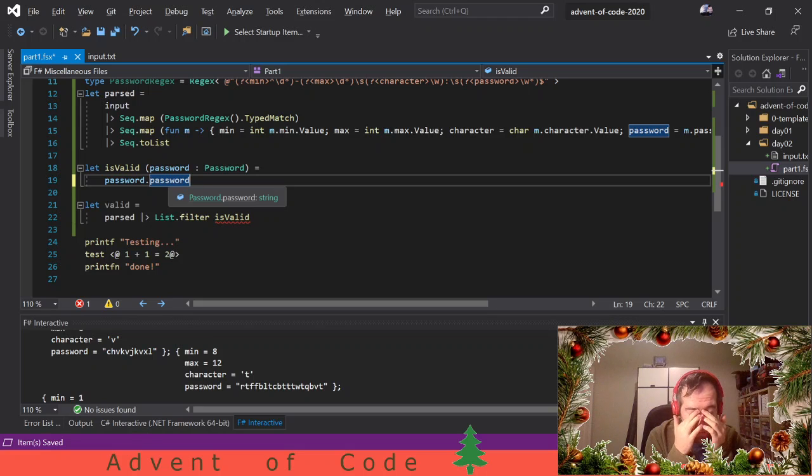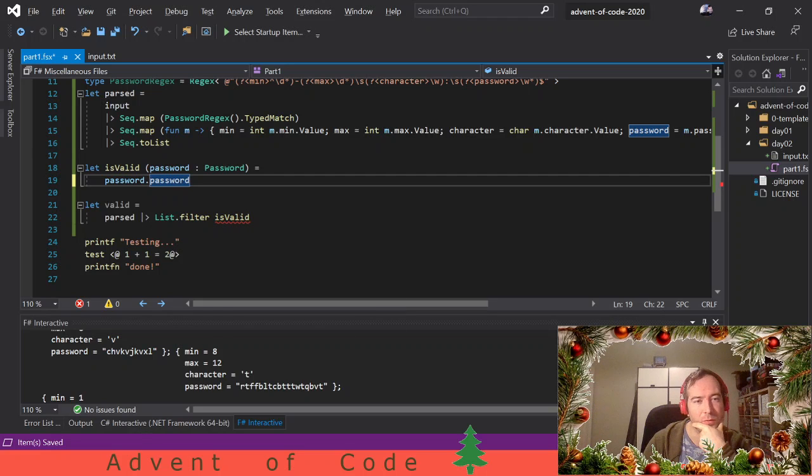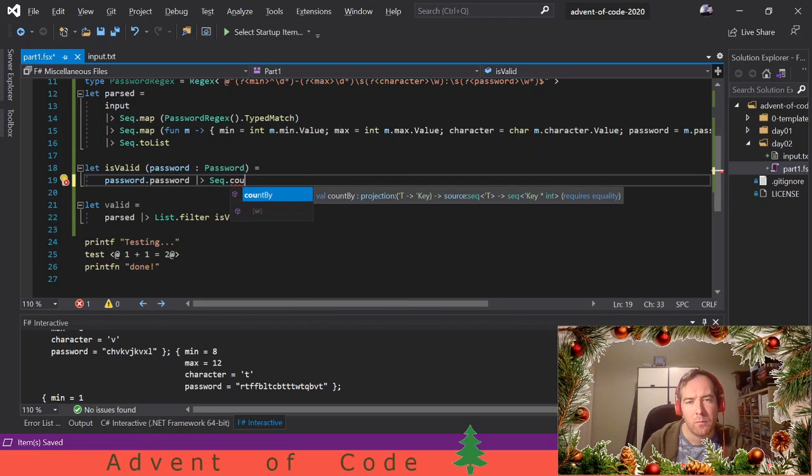What's the easiest way to count the number of occurrences in a string? String is a sequence of characters. We can just do it that way. Yeah, let's do it that way. Count by a key.